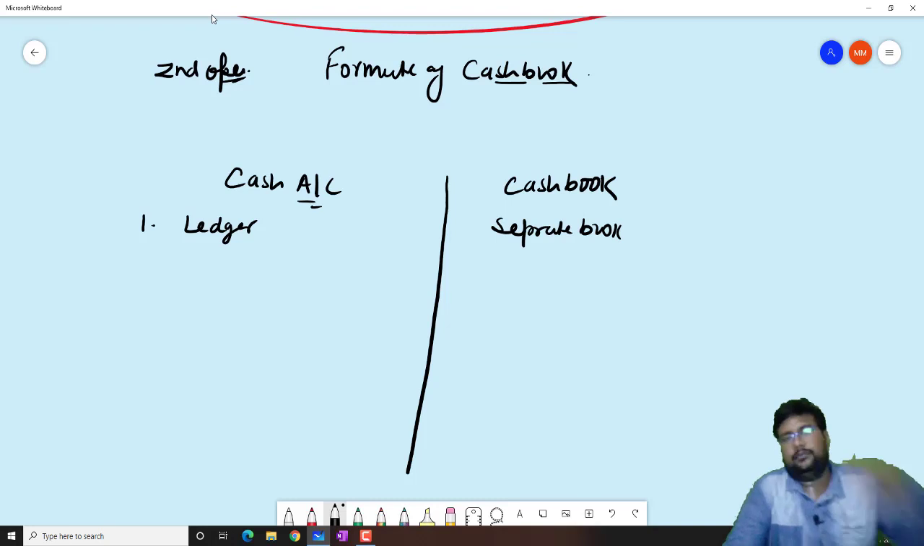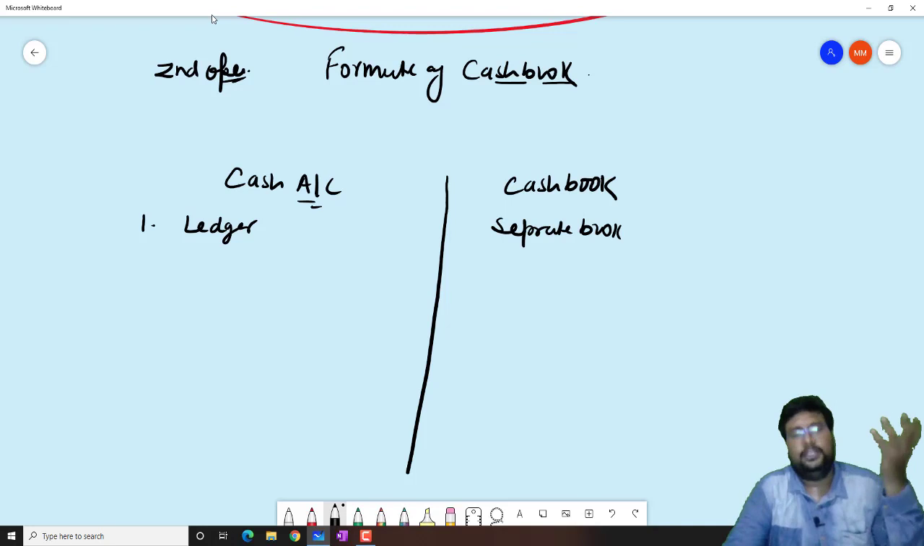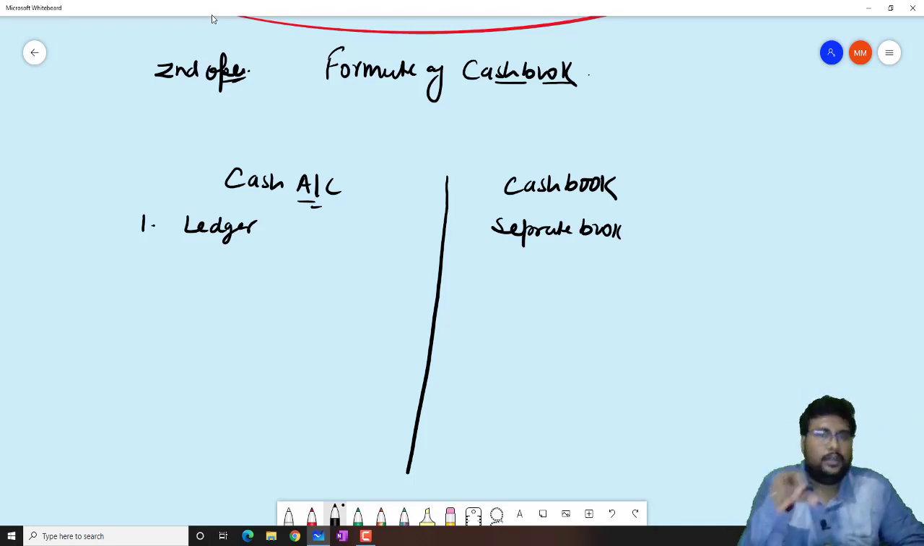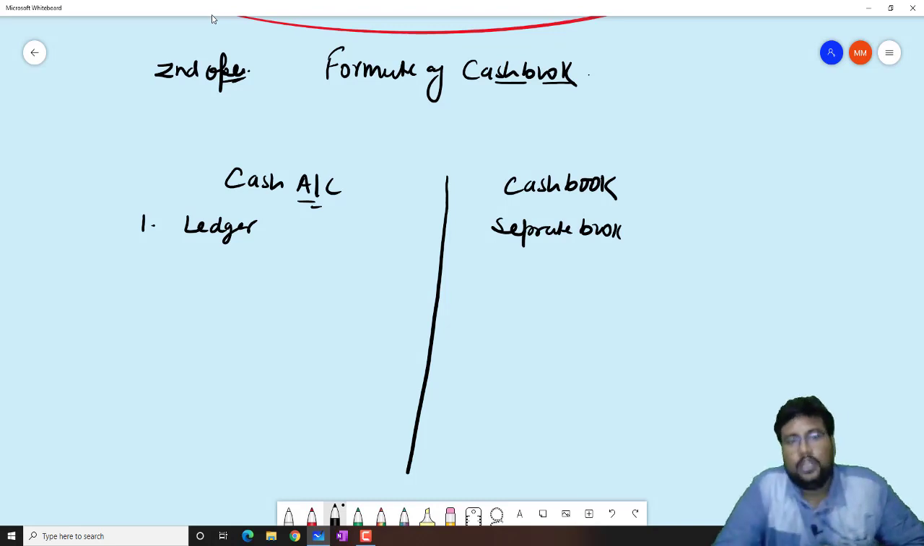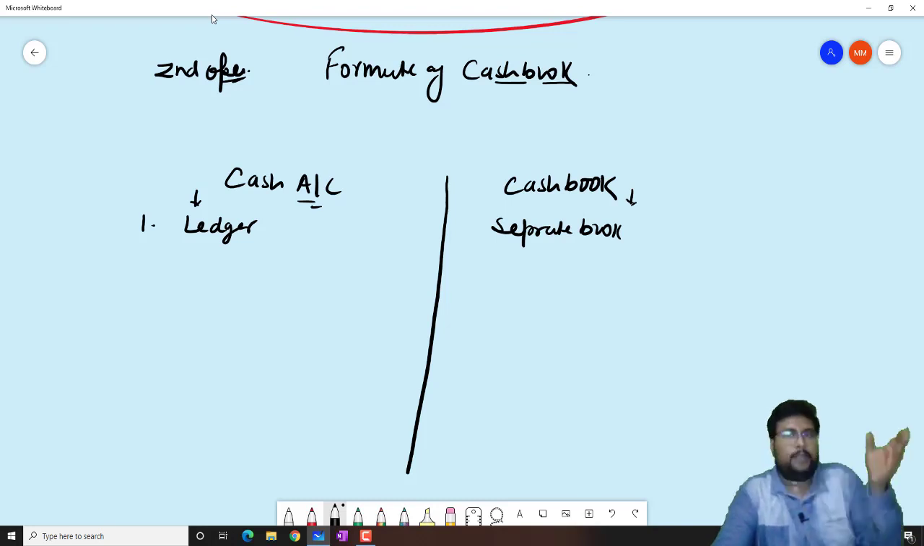So cash, like we know, accounting is a process of recording and classifying. Recording is done in the journal, and classifying generally happens in the ledger. In the cash account we record all the cash transactions in a particular account, known as the cash account. This cash account classification is done in the book of ledger. But when we prepare the cash book, it is not a particular account, it is a separate book, a separate subsidiary book.